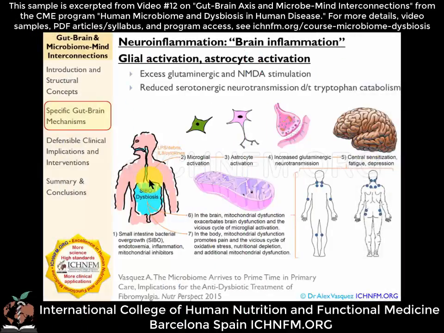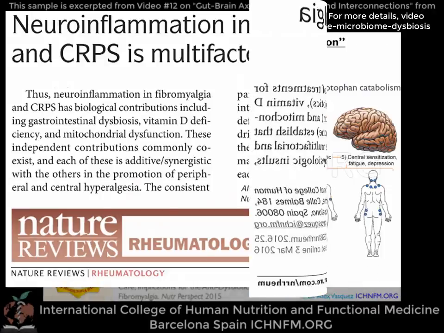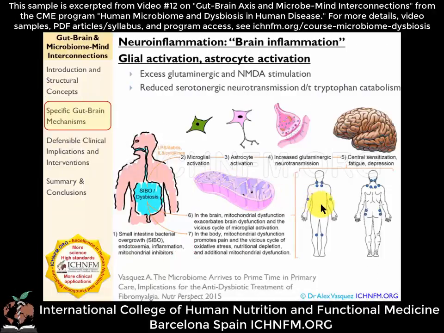Validation of this model comes from published clinical trials showing that antibiotic therapy alleviates fibromyalgia, and that the use of nutrients to support mitochondrial function, specifically coenzyme Q10 at 300 milligrams per day, also alleviates fibromyalgia pain, depression, and fatigue.